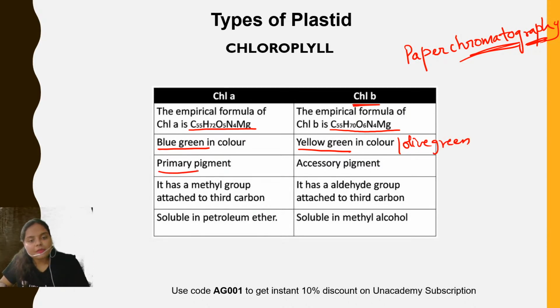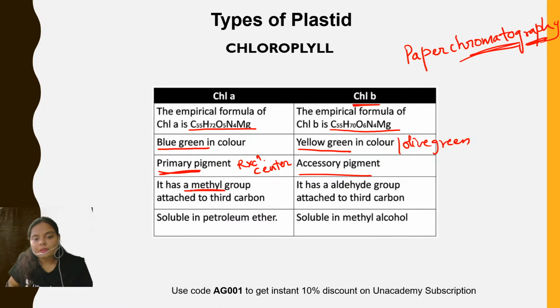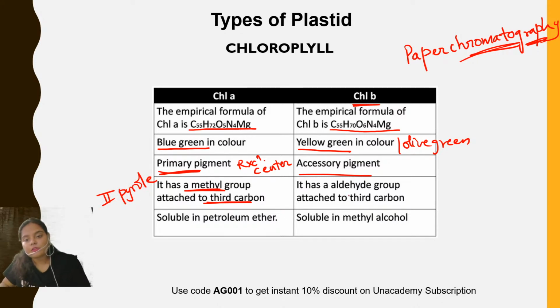Chlorophyll A is the primary pigment. It starts the reaction. Therefore, it is also known as reaction center. Whereas chlorophyll B behaves as accessory pigment along with other carotenoids molecule, right? Chlorophyll A has a methyl group attached to its third carbon of the second pyrrole ring, whereas chlorophyll B has a CHO group, aldehyde group at the third carbon of the second pyrrole ring.